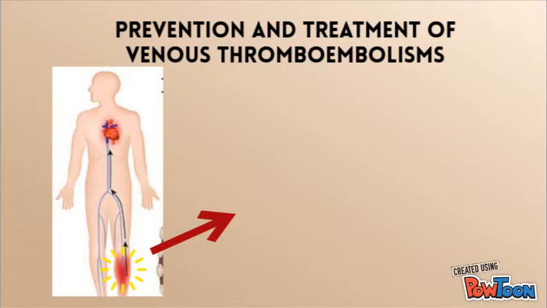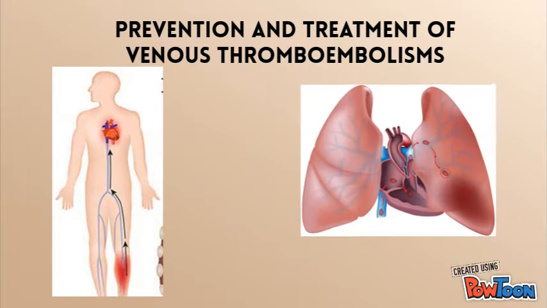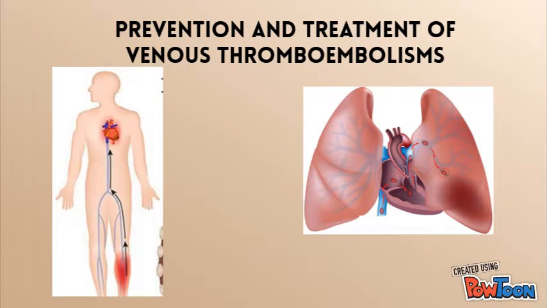The loose clot is called an embolus. An embolus can travel to an artery in the lungs and block the blood flow. This condition is called pulmonary embolism. It can damage the lungs and other organs in the body and cause death.